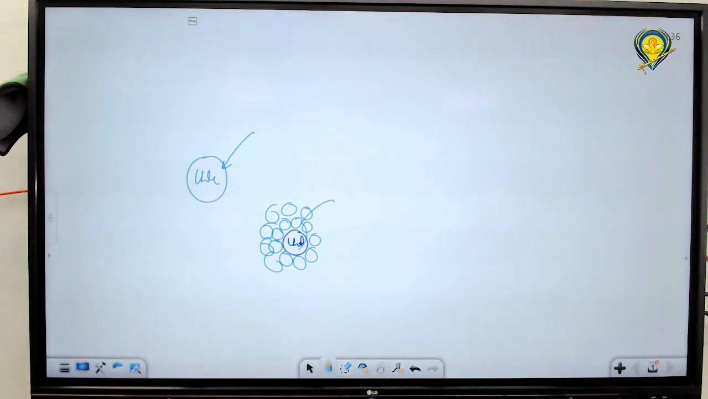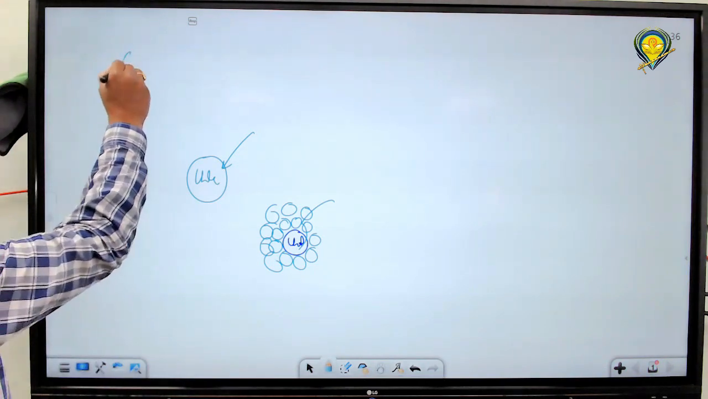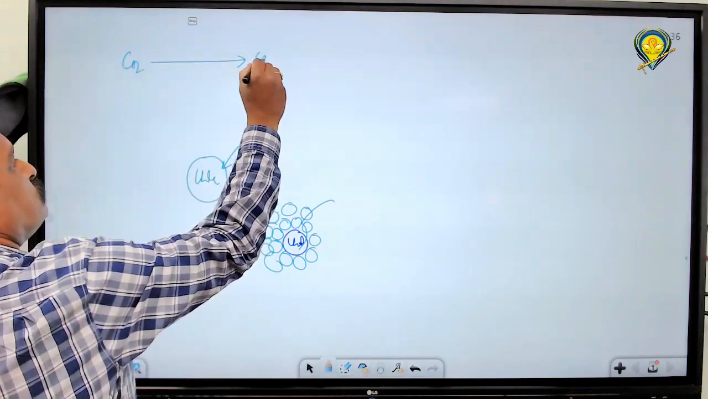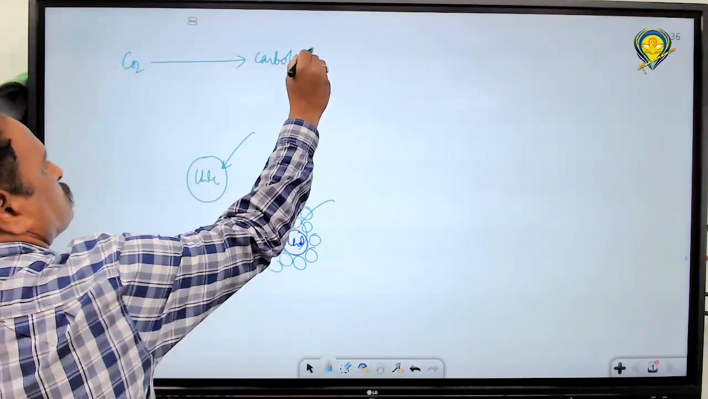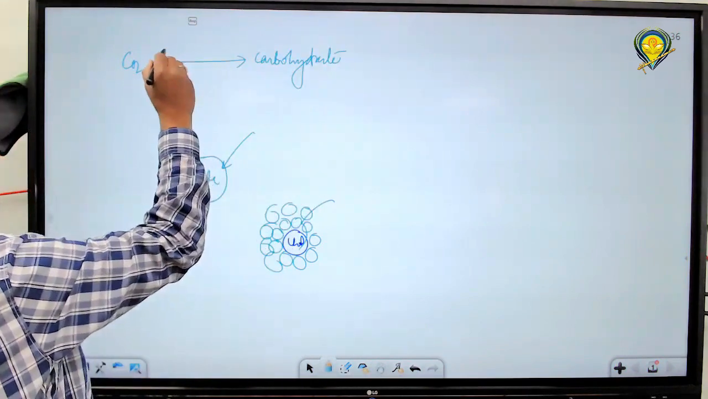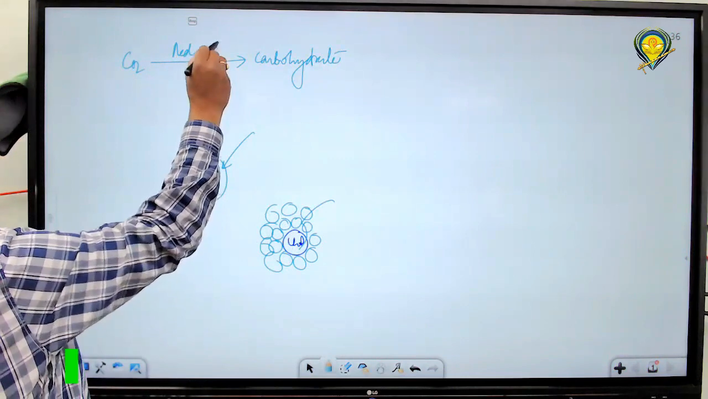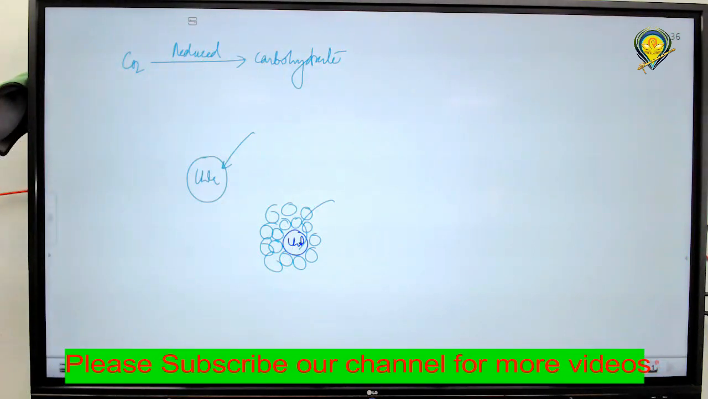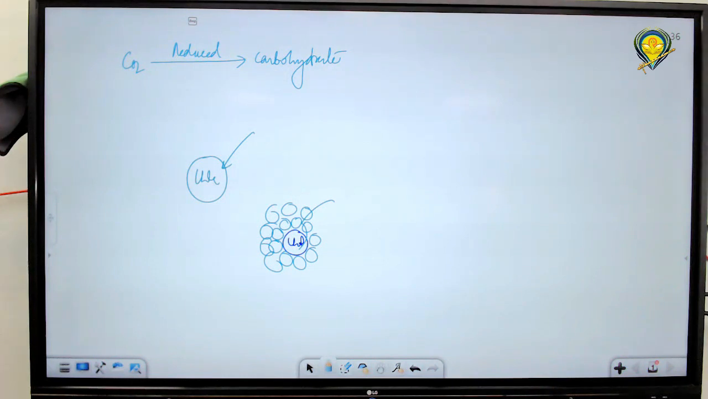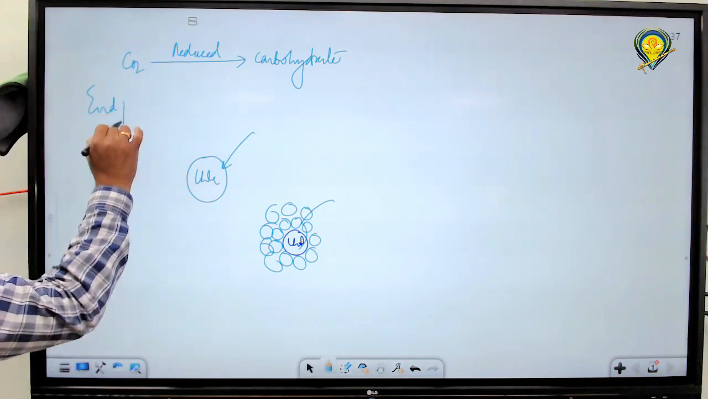All the enzymes involved in the dark reaction are there. What is the dark reaction? CO2 is reduced. Carbon dioxide is reduced to carbohydrate. That is the simple dark reaction. So what is required here? No light is required; it is a light-independent reaction. But what is required? The end products of the light reaction. What are the end products of the light reaction?